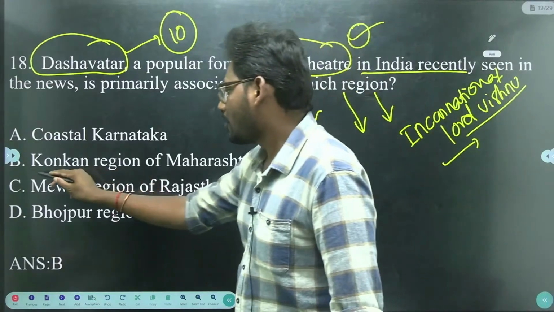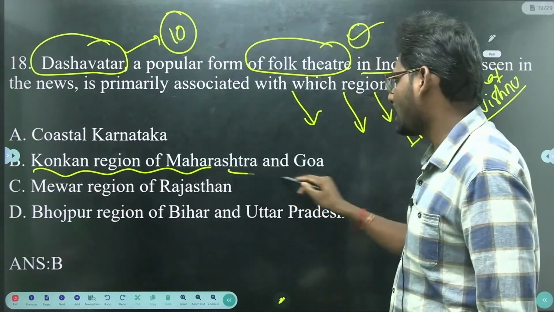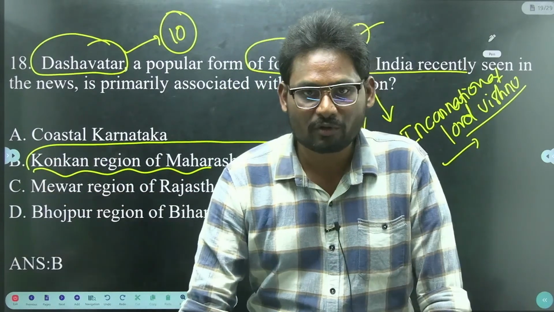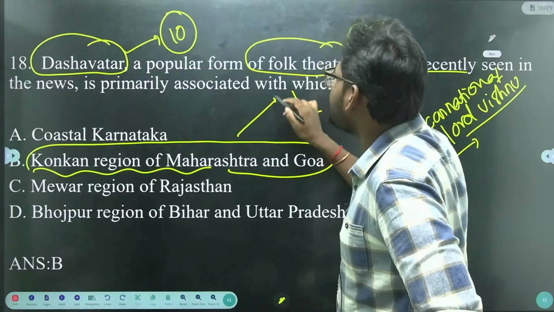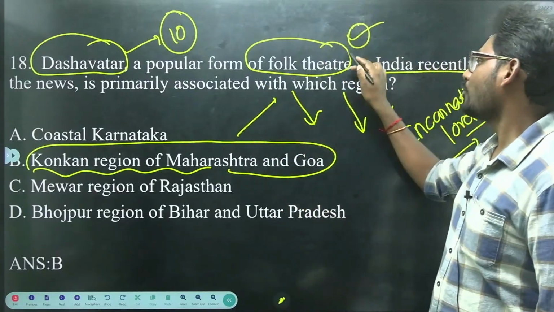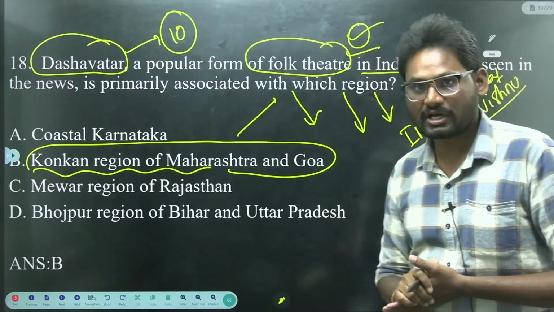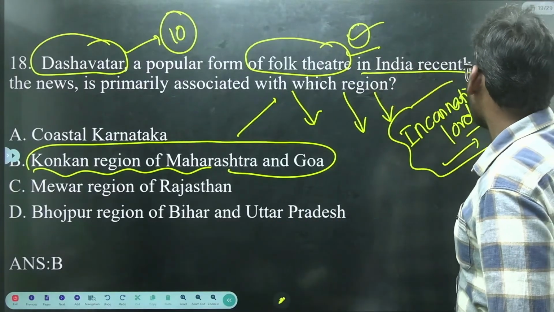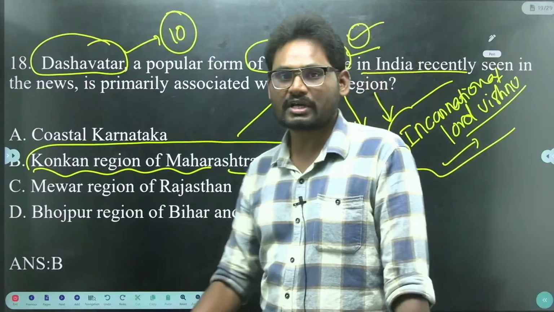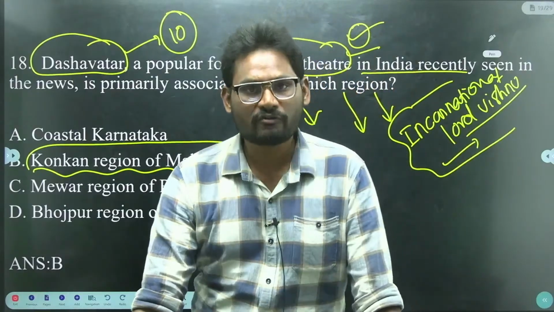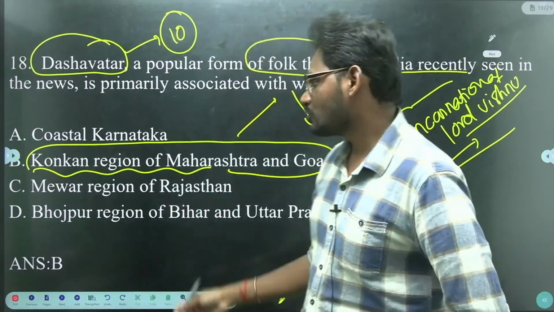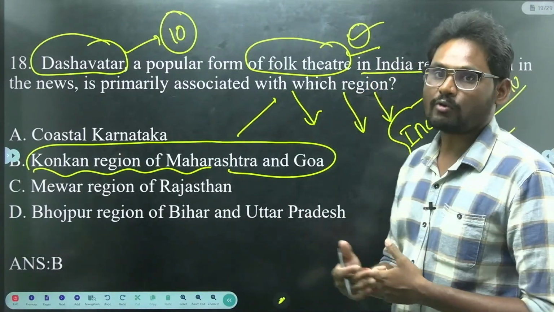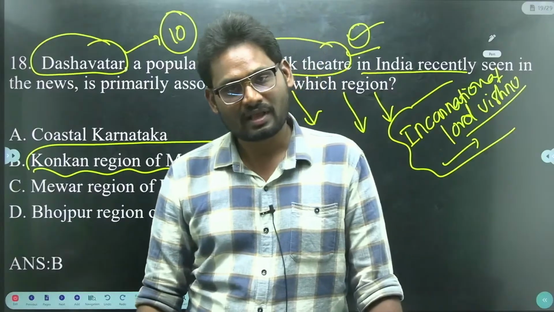That is the Konkan region of Maharashtra and Goa. The Konkan region of Maharashtra and Goa is associated with the popular form of folk theatre art known as Dashavatar, where we can see the incarnations of Lord Vishnu. So the answer will be the Konkan region of Maharashtra and Goa.